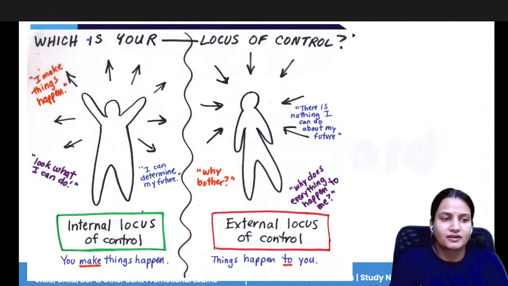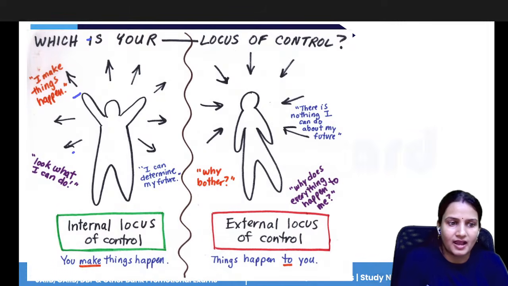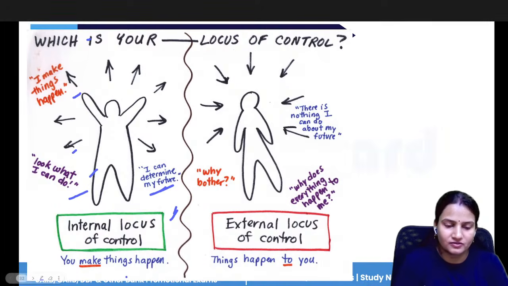So this is internal and external locus. Internal means I make things happen. I have the spirit that I can perform any work. I look at what I can do. I can determine my future. That is internal locus of control.